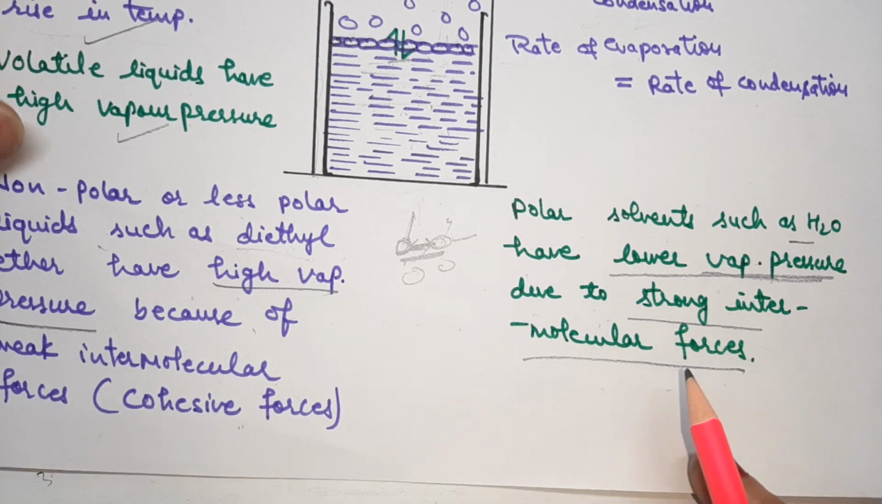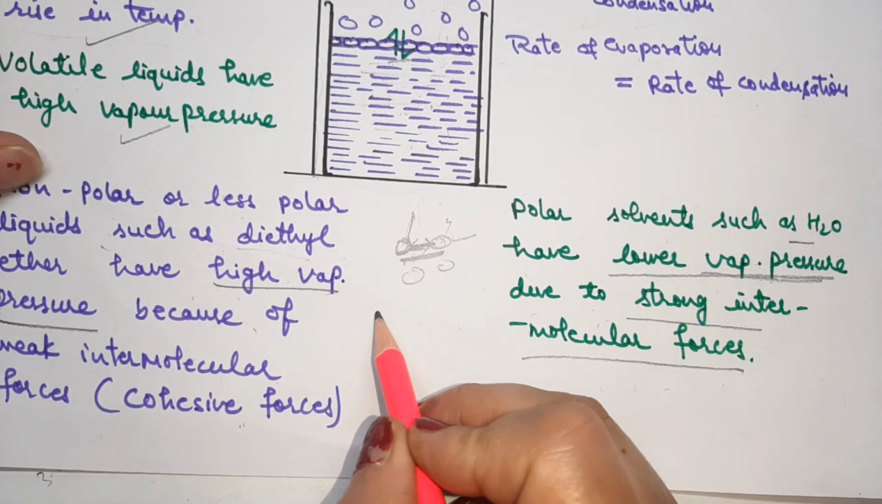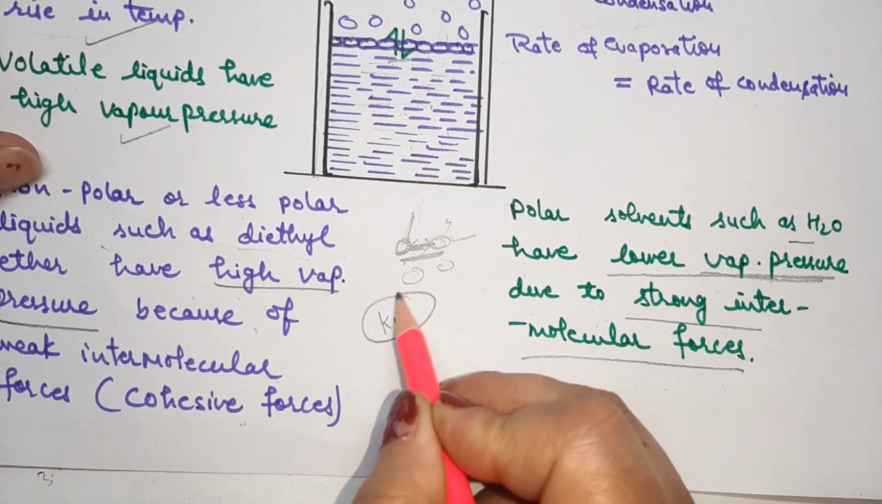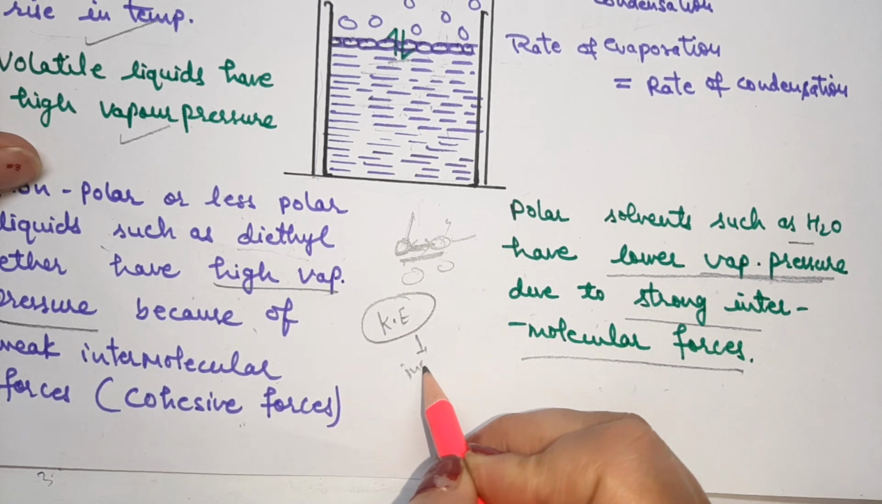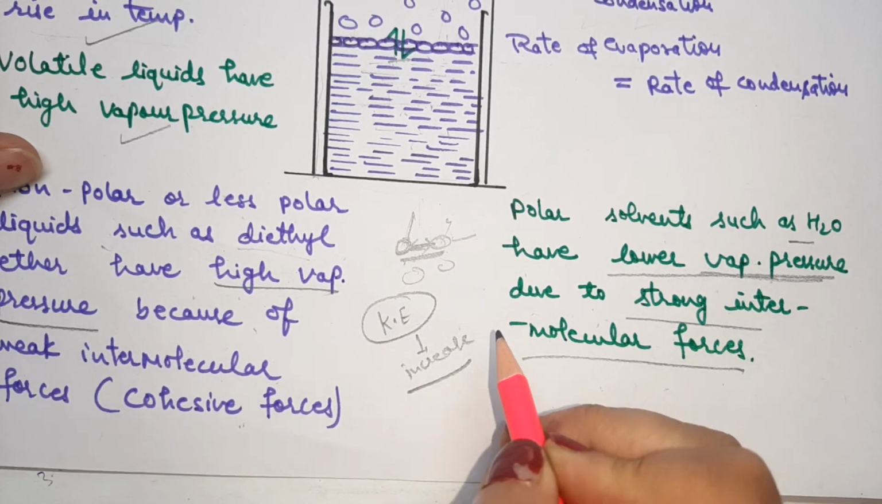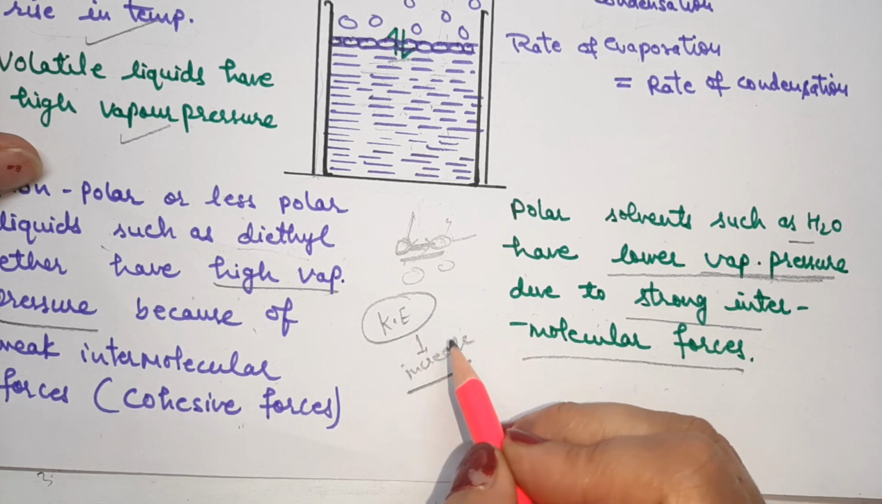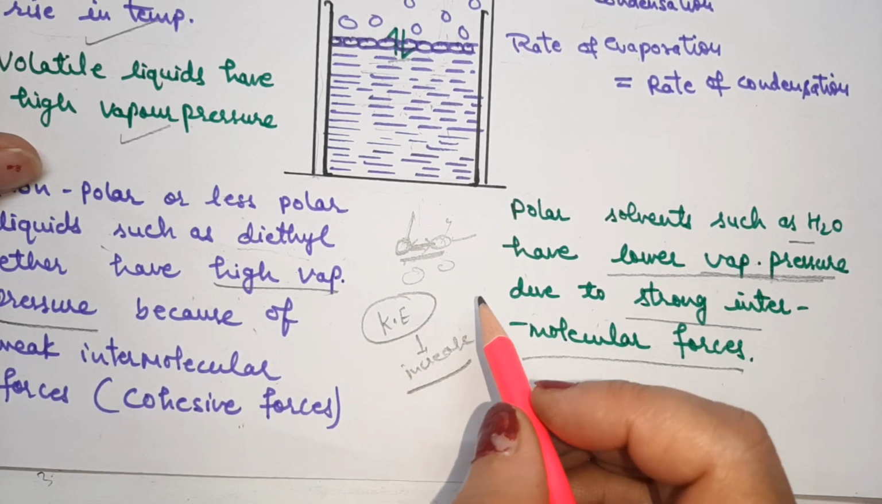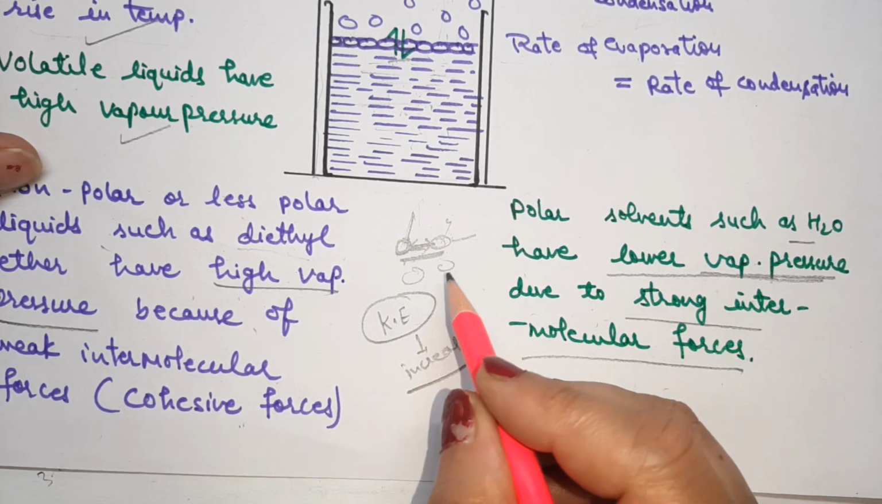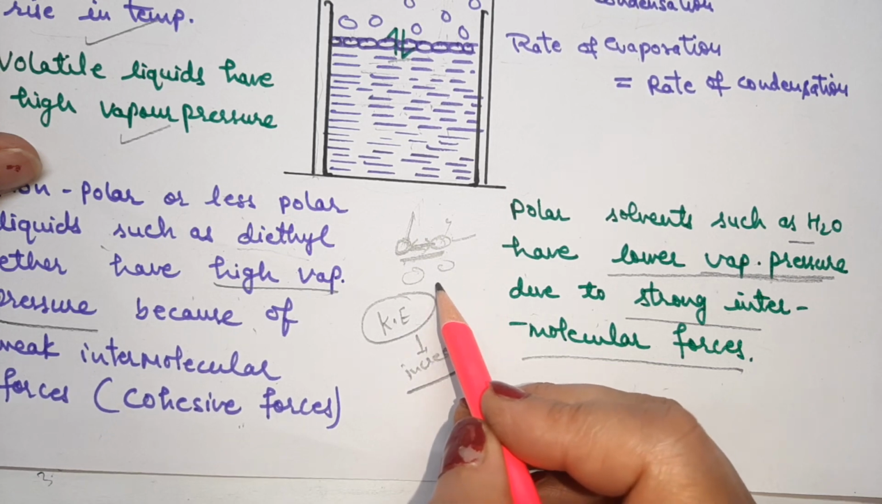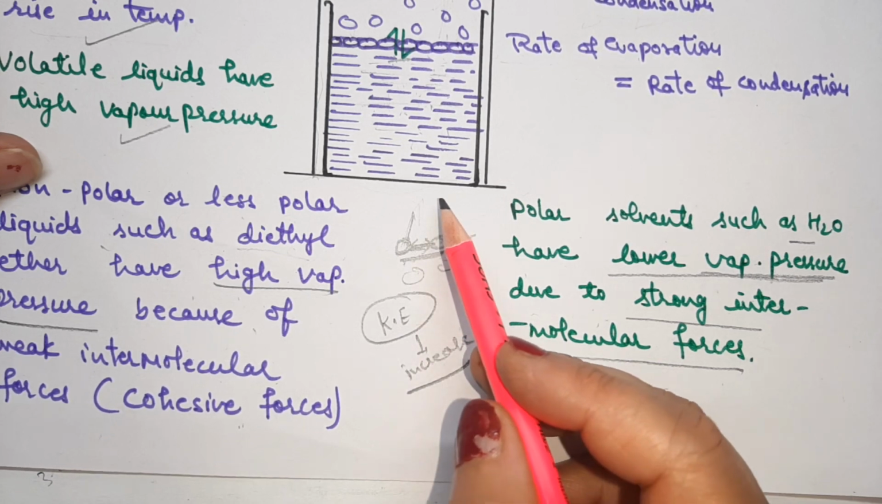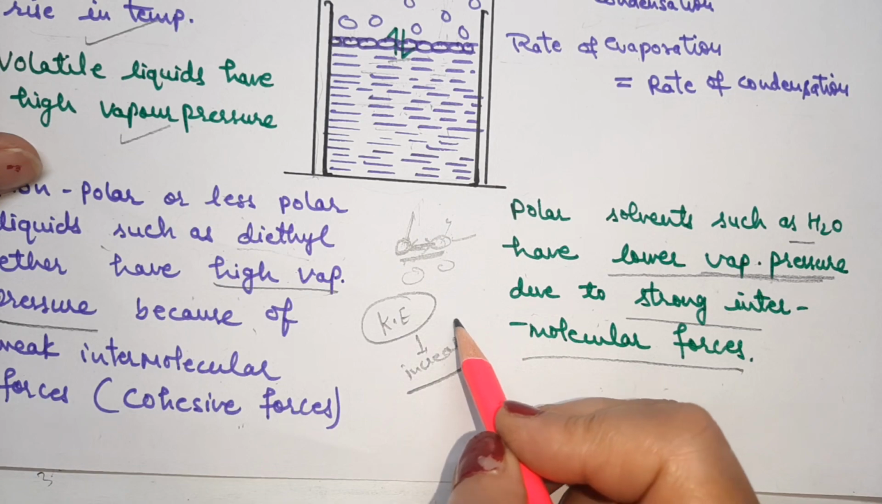With increase in temperature we can also say that the kinetic energy of the molecules increases. So with the increase in the kinetic energy of the molecules, more and more particles or molecules of the liquid leave for the vapor phase, resulting in the higher vapor pressure.